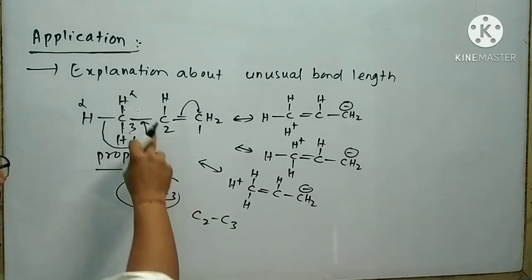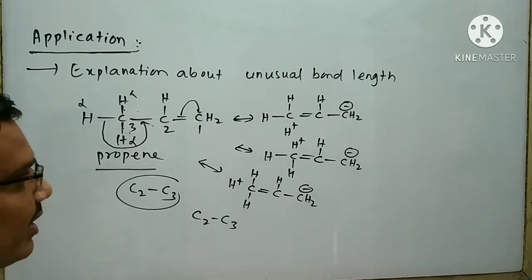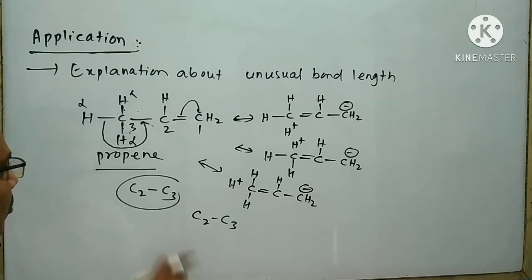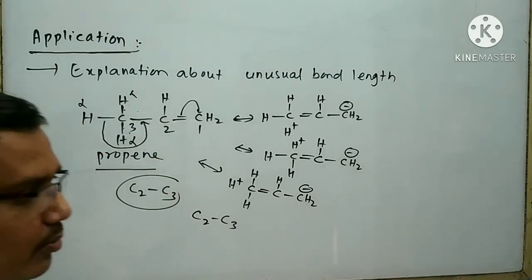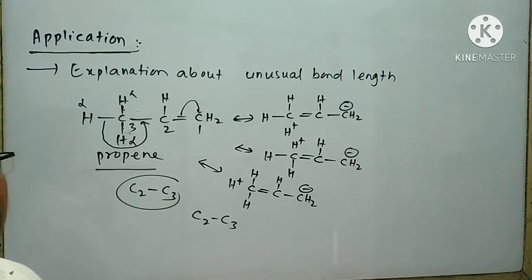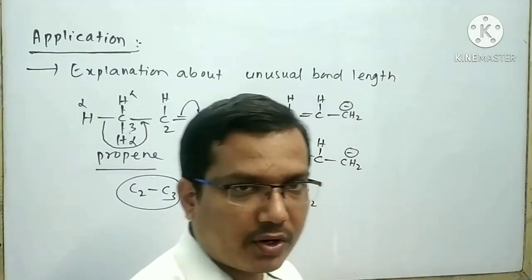That means this bond shows both double bond character and single bond character. So the bond length of this bond is in between the bond length of a single bond and the bond length of a double bond. We know that a particular single bond has a particular bond length.